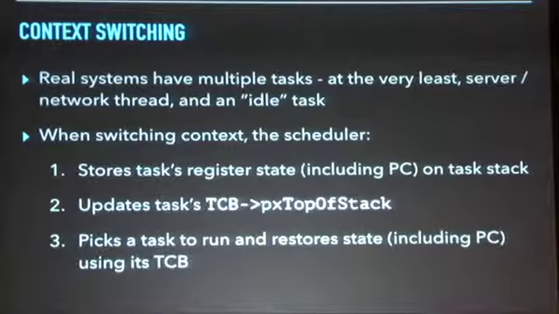Then it updates the TCB to keep track of where the top of the stack is for this task. After I've pushed all the execution state onto it, it picks a task to run and does the reverse process. It restores the state, including the program counter, off of that task stack, and then lets it run.